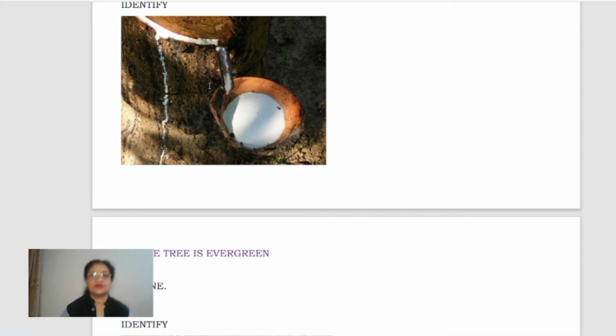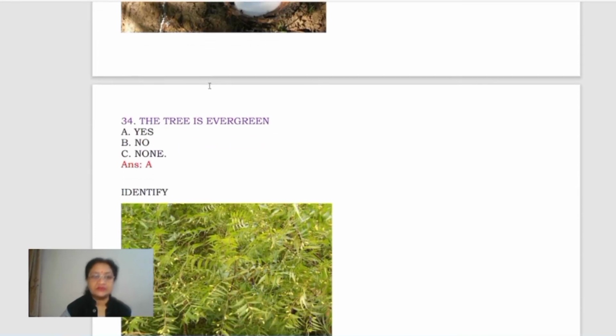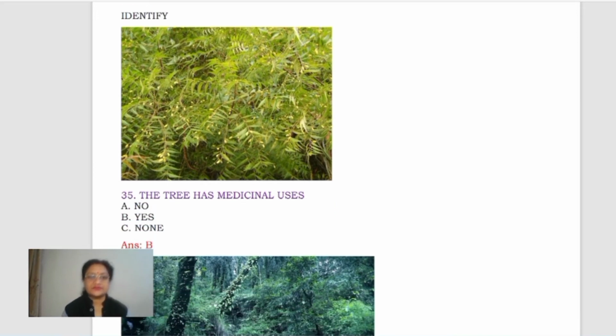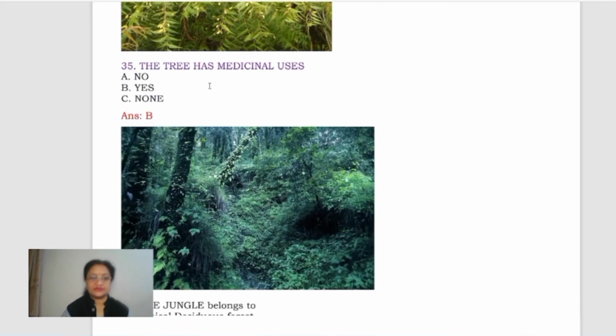Yes, it is evergreen. The rubber tree is an evergreen type of tree. Right? Now next, the tree has medicinal use. This tree, if you identify, what is this tree? We have a lot of such trees around us here in these areas. It is the Neem tree. And it has a medicinal use. Yes. So B is the correct answer.